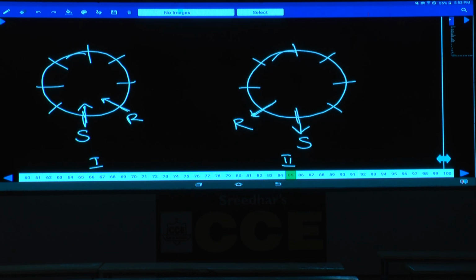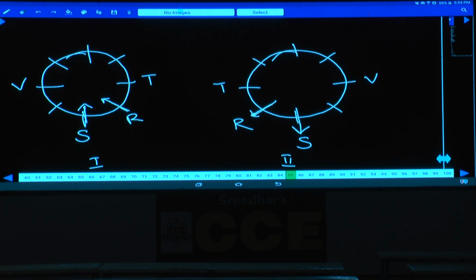V sits second to the left of R. In this case, R is facing the center, and V is here. In the other case, R is away from the center, and V must be here. Only 3 people sit between V and T. Among these 8 persons, 3 people in between V and T means they are opposite to each other. As V is here, T will be here, and in the second case, V is here, T will be here.